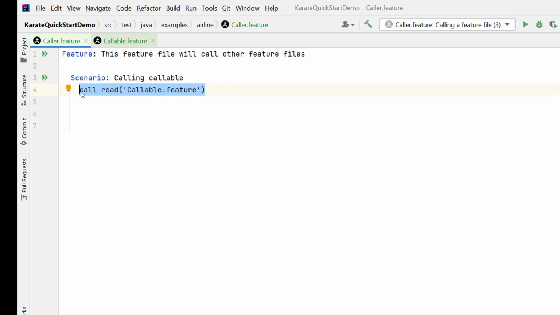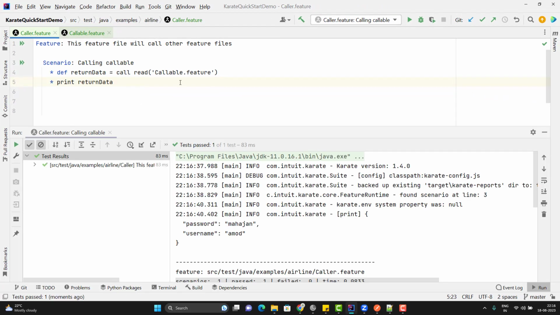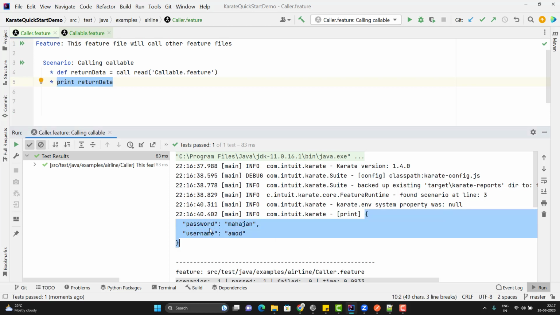So let me define a variable using the def keyword. Now I am going to simply print the return values. So: print returnData. Let me run this scenario and see what it prints. If you see the output of print returnData, it is giving you a JSON object where we have two keys, password and username. So where is it coming from?